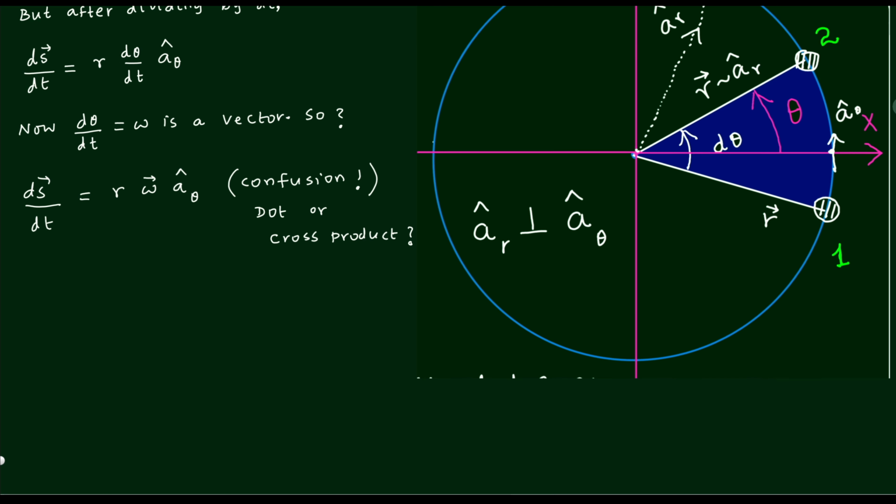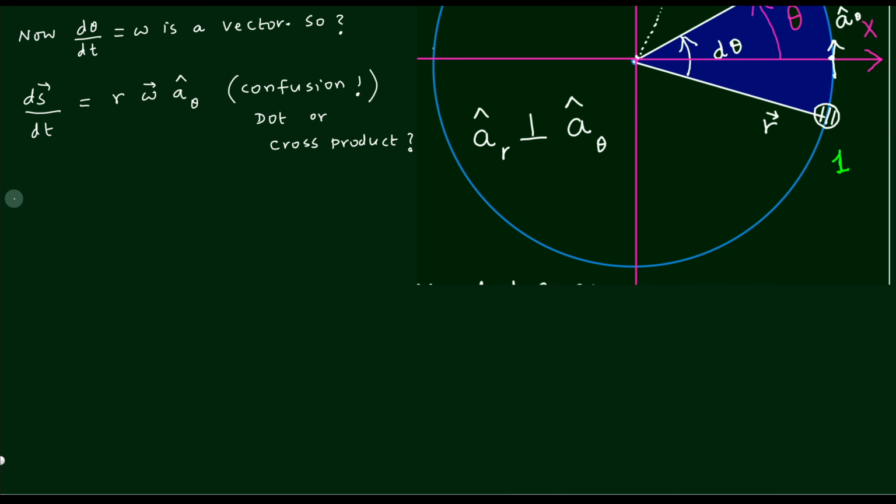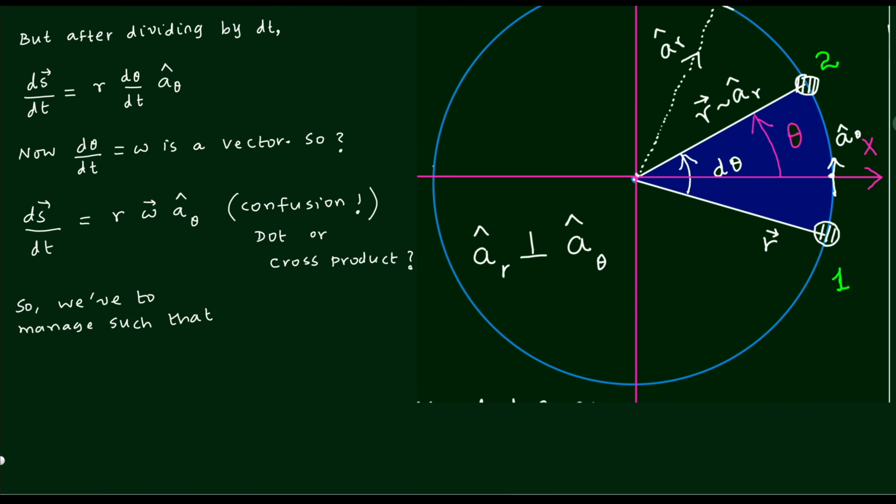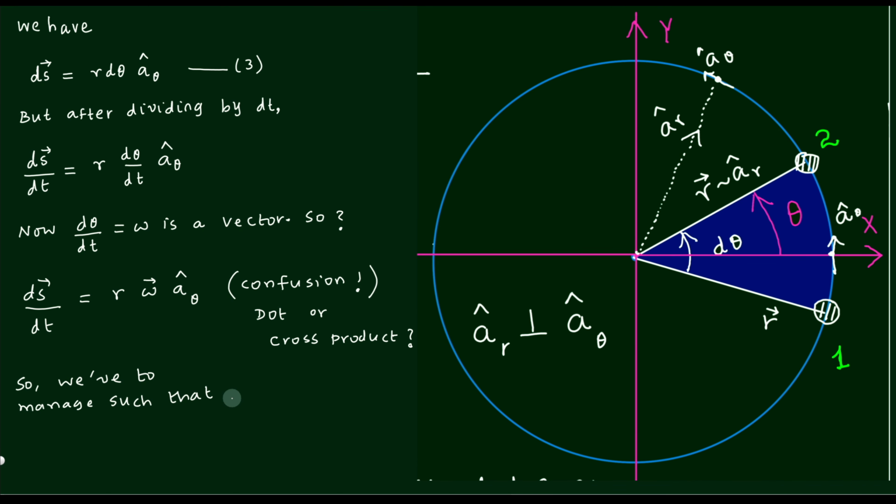It is very clear that it is giving some confusion, and therefore we will have to resolve the problem, or manage the situation. How to do that? The idea is like this. Let us write what we are trying to do. We have to manage this particular situation such that our original equation 3 is intact and valid. That is why I have gone above and am showing equation number 3. Equation number 3 is a theta. So a theta should be the ultimate vector that you get.